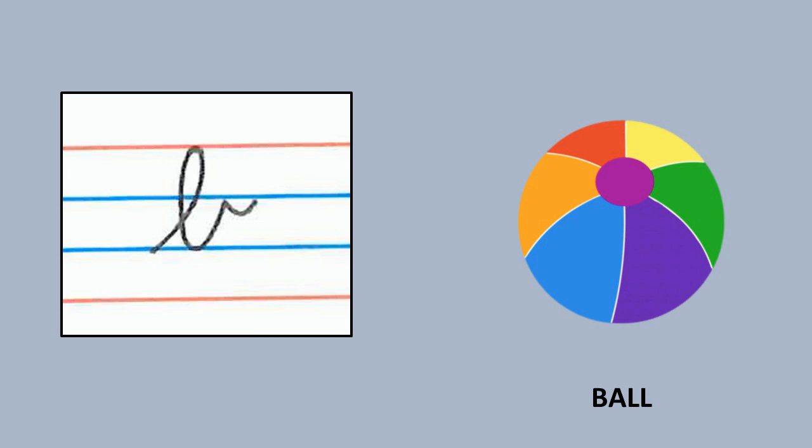Letter B. Start from second blue line. Slant line up to the first red line. Turn left. Come down to the second blue line. Turn right, curve up to the first blue line and curve out. Ball.